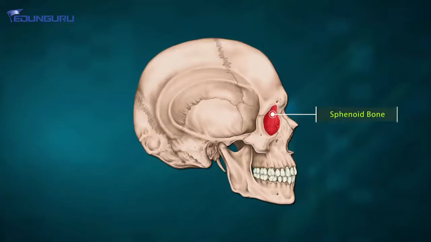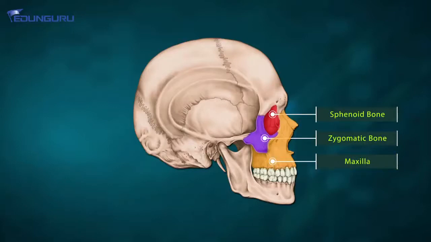So sphenoid bone. Followed by that is zygomatic bone, which is here, also known as cheekbone, this area. So zygomatic bone. And then we have maxilla, which is this area, your upper jaw. Just below maxilla, the movable portion of your jaw, the lower jaw, also referred to as mandible.